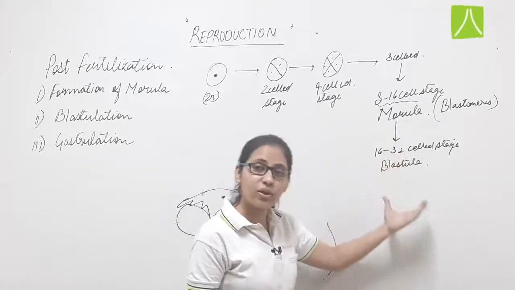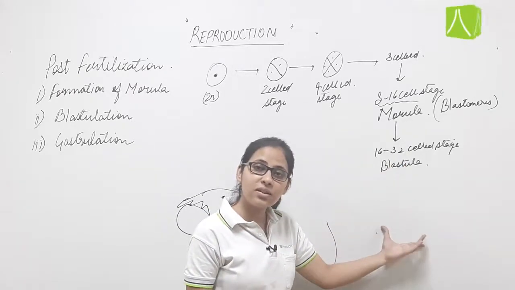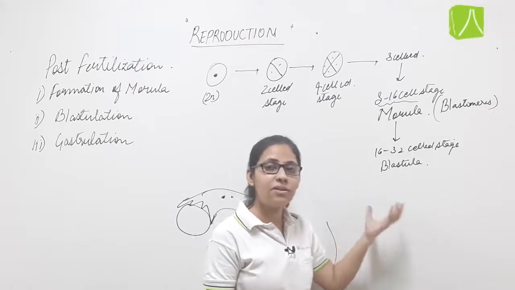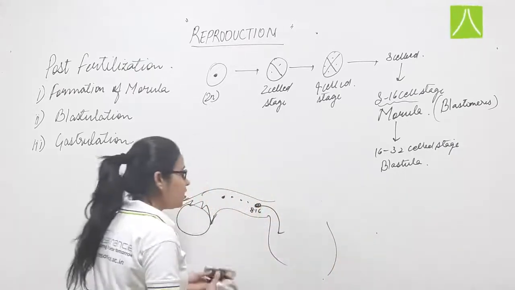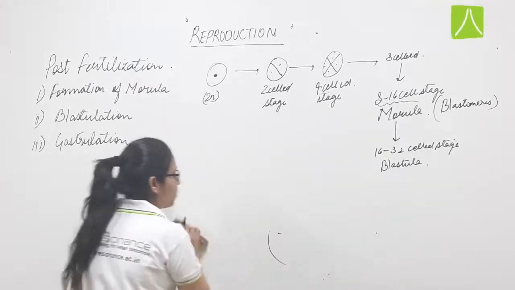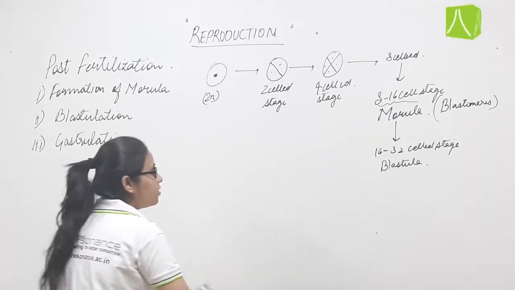That means mitotic division occurred again, the number of cells increased, and the structure we get after division is known as blastula. Now what will happen? Rearrangement will occur in this blastula.